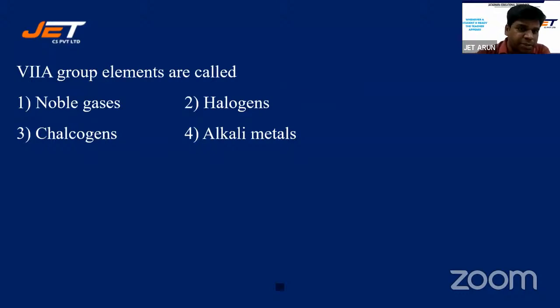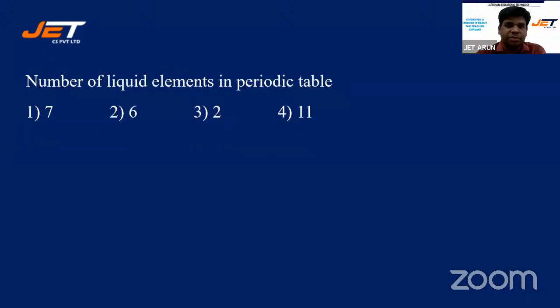Yes. Veda, Pranati, Santosh, Gayatri, Navneet, Riya, Gayatri, Bhavna. Yes, you're all right, halogens. Look at this, students. Number of liquid elements in the periodic table are 7, 6, 2, or 11.